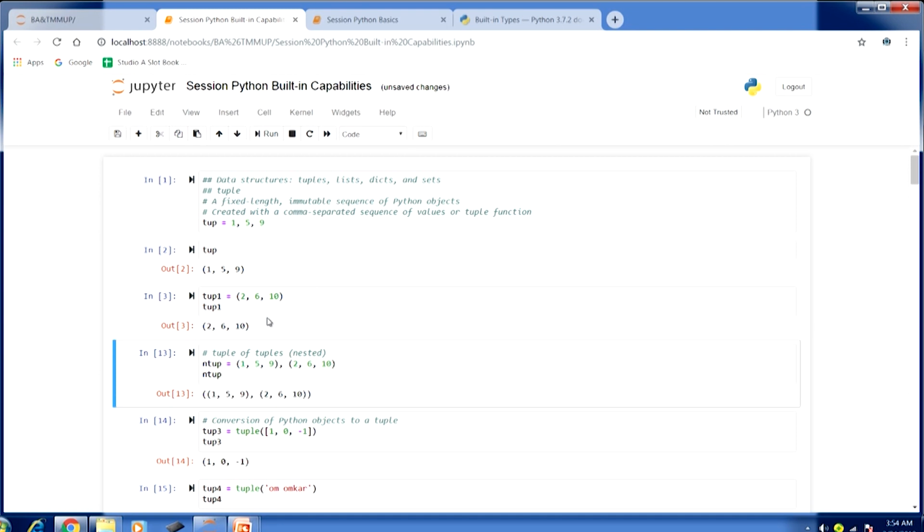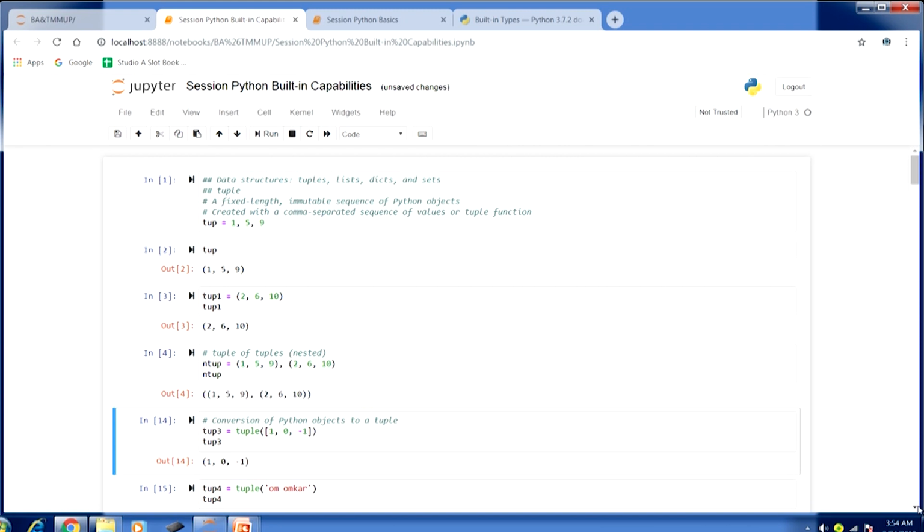Now, we can have nested tuples also. So, a tuple of tuples. We have another example here, n top. In this case we have 1 5 9 as one tuple, then a comma and then a second tuple within parentheses, 2 6 10. So, this would be our nested tuple. If I run this, you can see within the parentheses we have 2 tuples as elements of the final tuple.